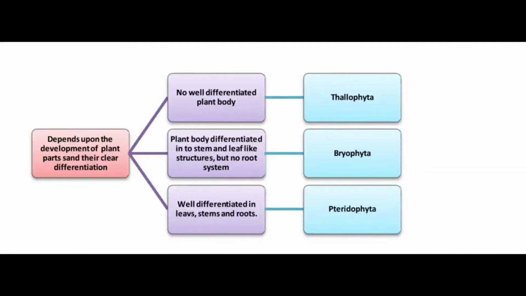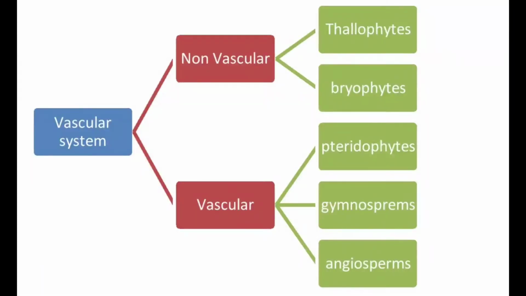Next, the plants whose body parts are differentiated up to some extent but not very well developed, they are classified as bryophyta, and those with well differentiated body parts are classified into pteridophyta.